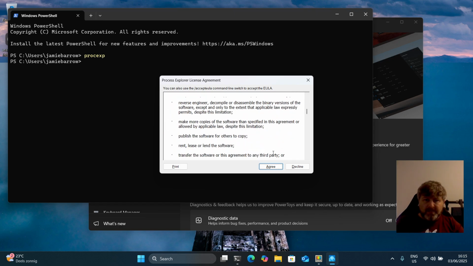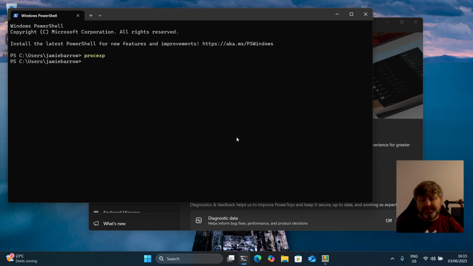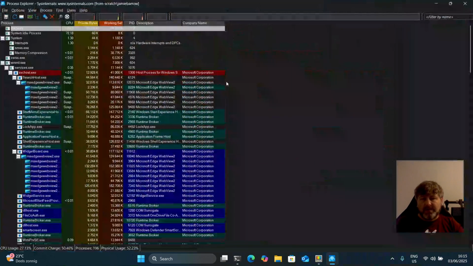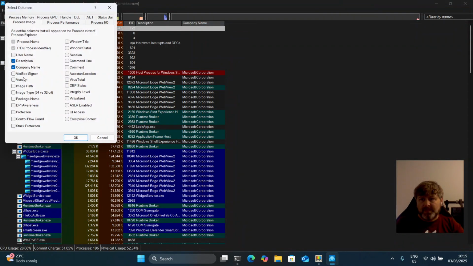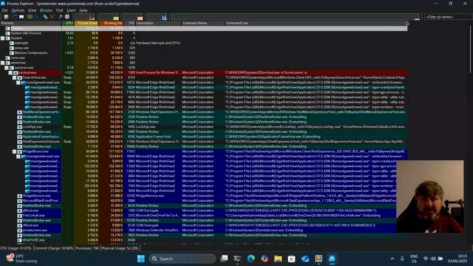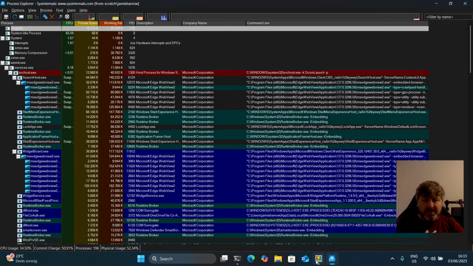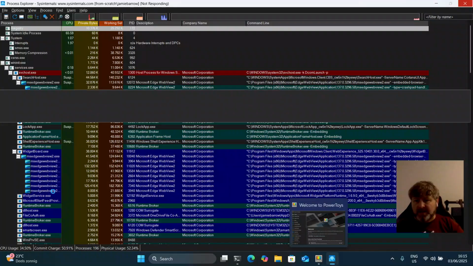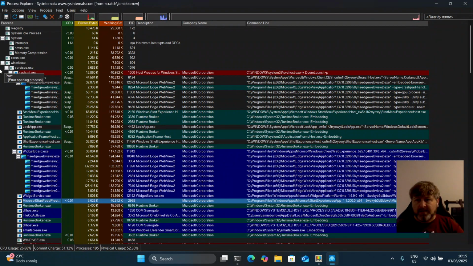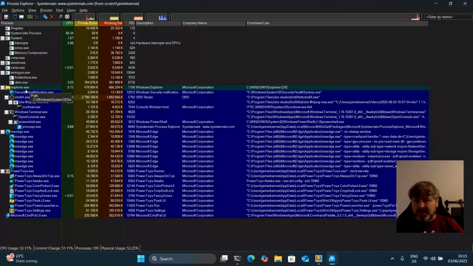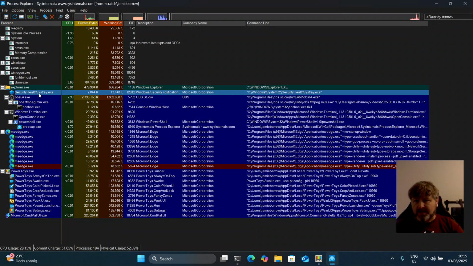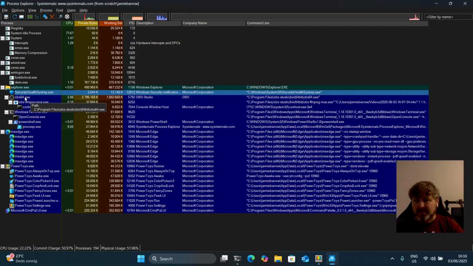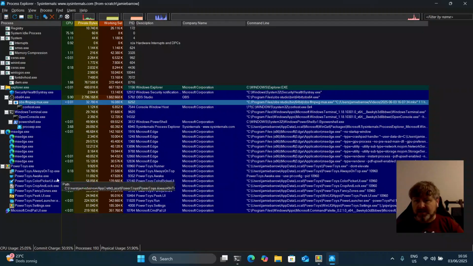You have to agree to terms, and I do. And I don't know, I just got used to this application because it did have features that I think are now in the task manager, like the command line. It's quite easy to get to, sorting it by the tree of what's running. I like this. So you can see that Explorer is the parent process of this health sys tray. OBS is running these different processes.